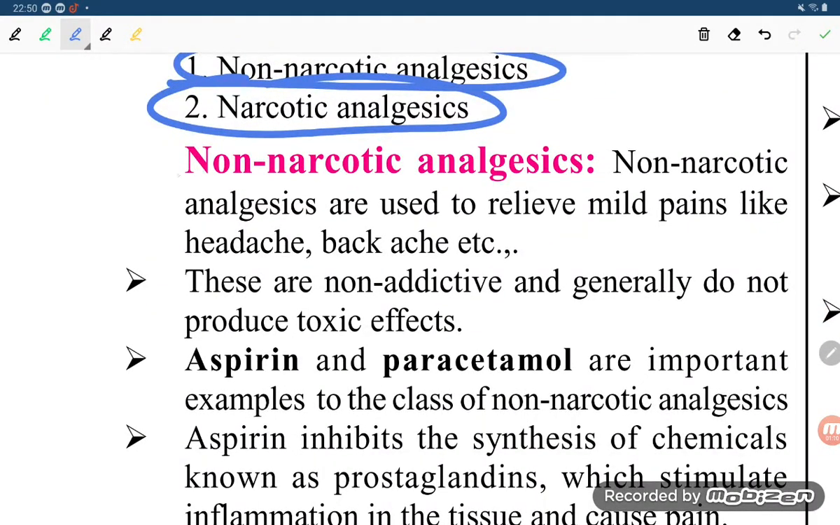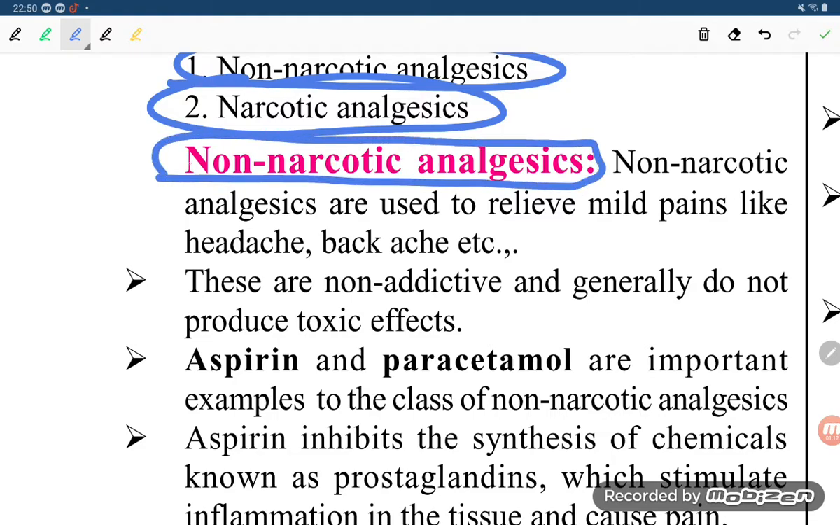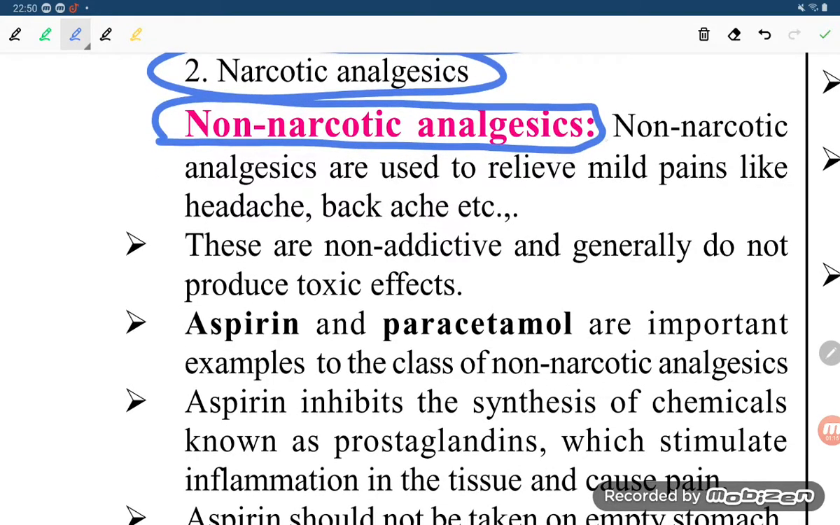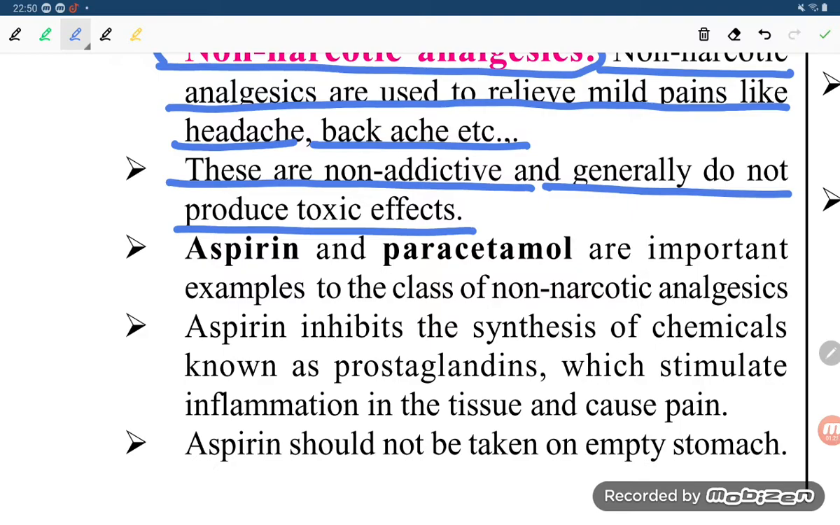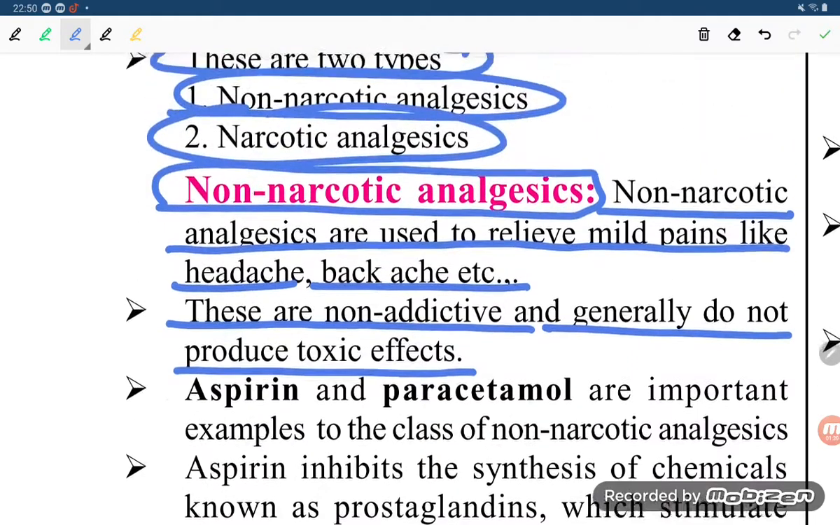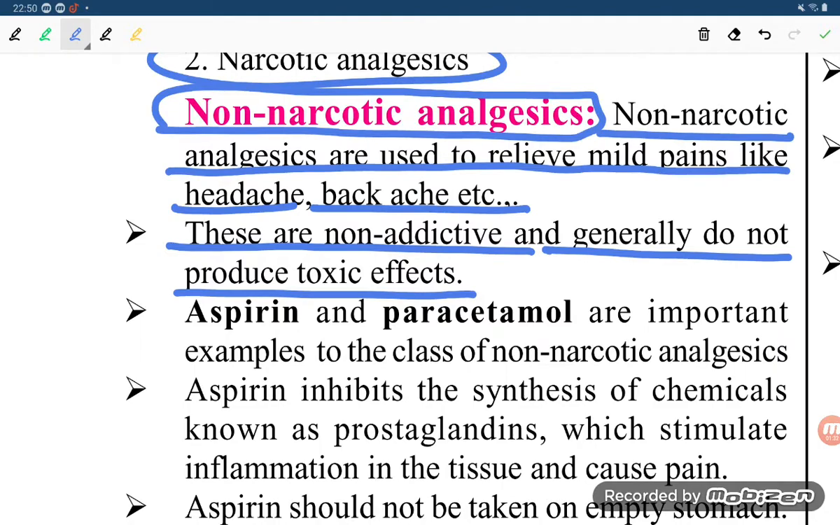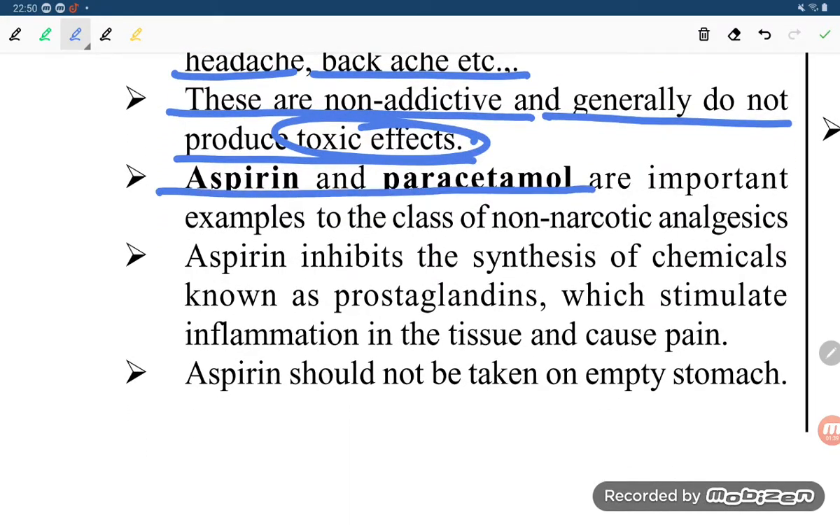If you talk about non-narcotic analgesics, student, these are simple to use. Non-narcotic analgesics are used to relieve mild pain like headache, backache, etc. These are non-addictive and generally do not produce toxic effects. Aspirin and paracetamol are important examples of the class of non-narcotic analgesics.